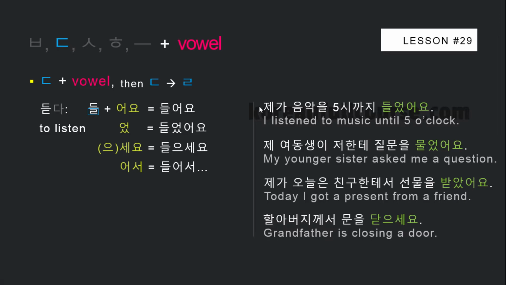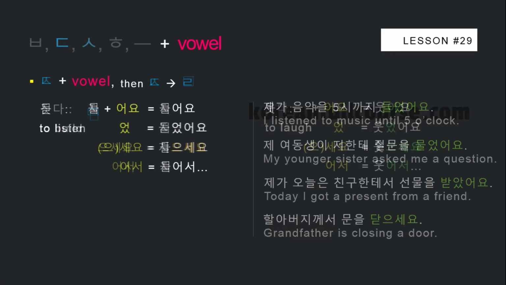제가 음악을 5시까지 들었어요. I listened to music until 5 o'clock. 제 여동생이 저한테 질문을 물었어요. My younger sister asked me a question. 제가 오늘은 친구한테서 선물을 받았어요. Today I got a present from a friend. And 할아버지께서 문을 닫으세요. Grandfather is closing a door.